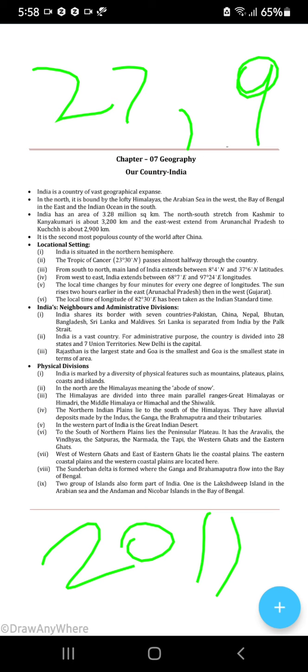27 is the number of states. Now don't write 27 union territories. 27 is the number of states and 9 is the number of union territories. Okay? Next.